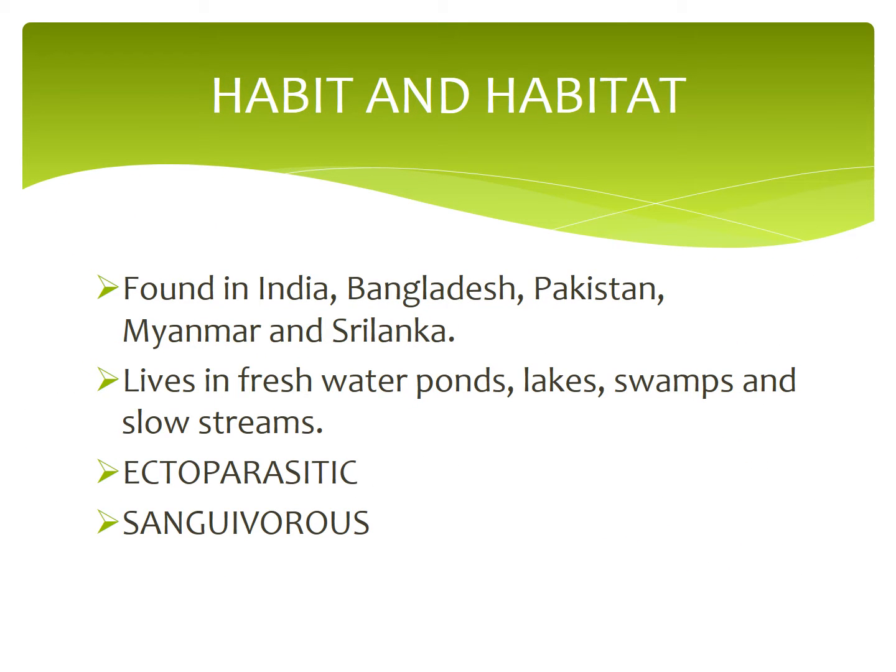Next, habit and habitat. Where is it found? Found in India, Bangladesh, Pakistan, Myanmar and Sri Lanka. Where does it live? Lives in freshwater ponds, lakes, swamps and slow streams. It is an ectoparasite. What is an ectoparasite? Ecto means outside. That means living on the skin. This parasite lives on the skin and sucks the blood.